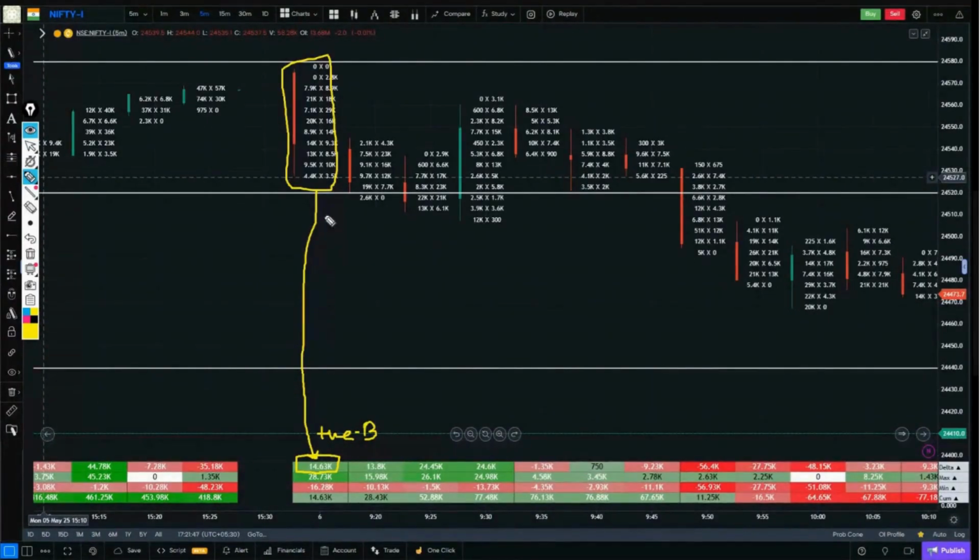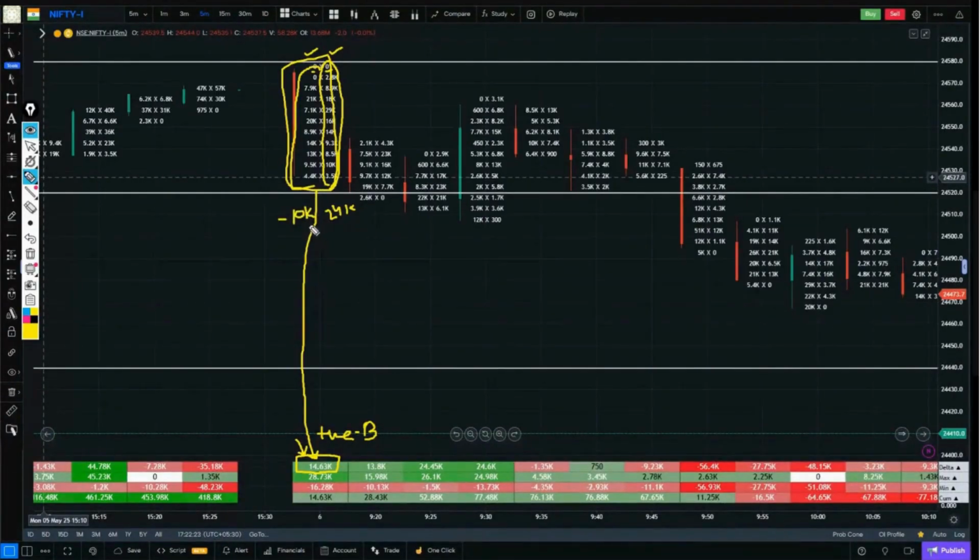Now, how is this 14,000? How was this delta value calculated? Where did this value come from? Let's take a deeper look at it once. On the right side of the footprint, we have buyers, and on the left side, sellers. Buyers are on the right side, sellers on the left side. So if we total the buyers, let's assume for a moment it's 24,000, adding all these buyers together. To understand, let's take a rounded figure and then add the sellers on the left side. Assume their total is 10.